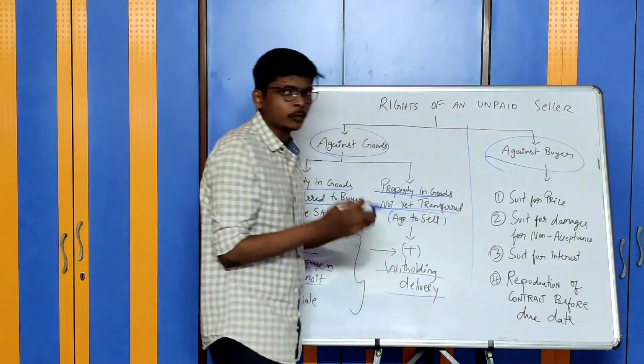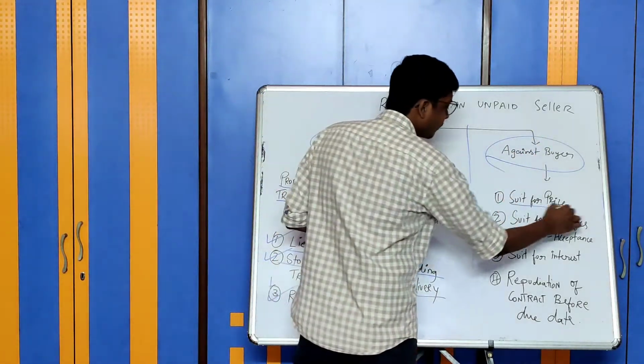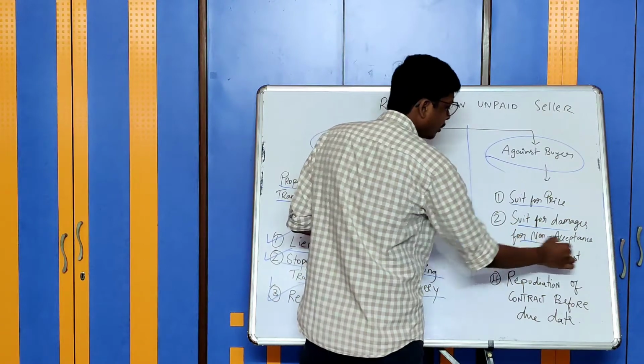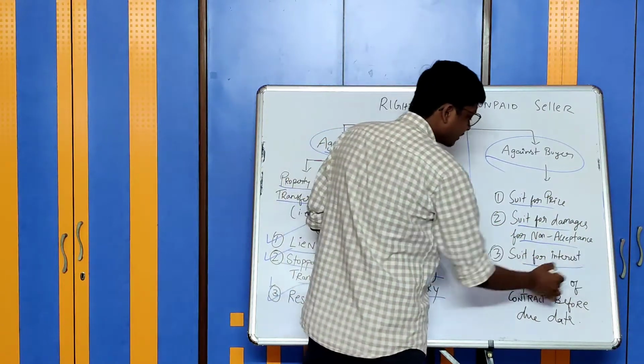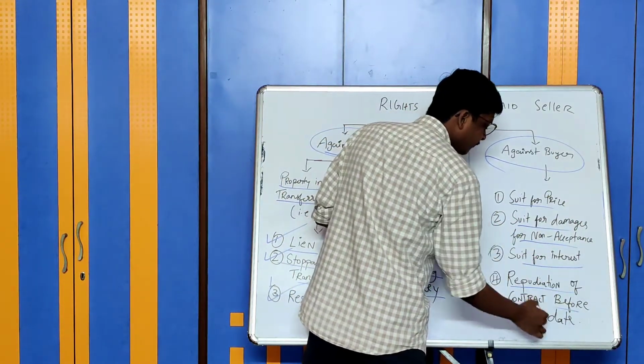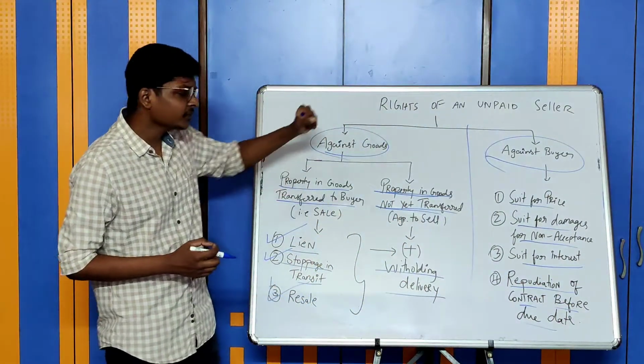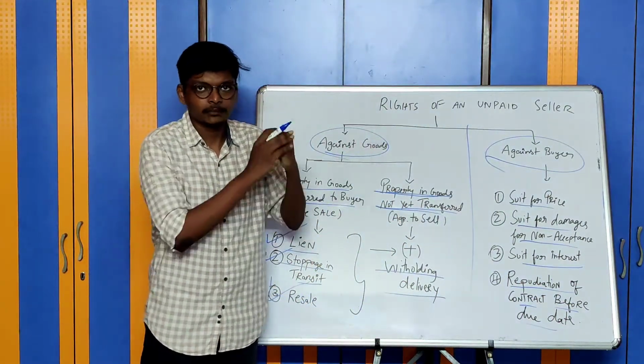Rights against the buyer. What are the rights he has? Suit for price, suit for damages for non-acceptance of goods, suit for interest, and repudiation of contract before the due date. Now each of these points let us see in detail.